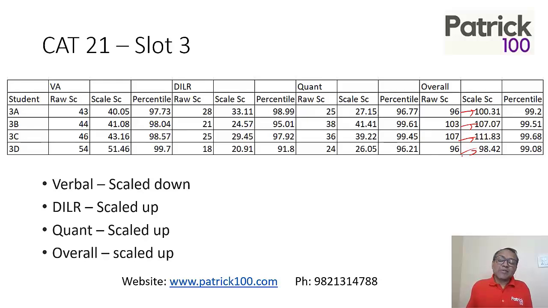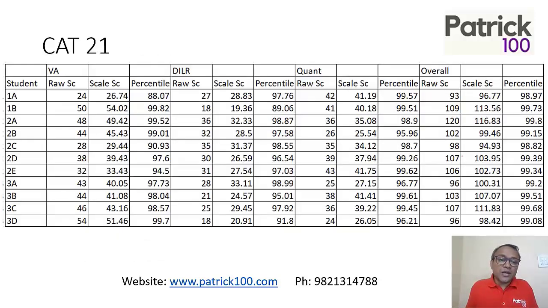So that's where the scaling takes place across sections. Your overall scaling depends upon the scaling of the individual sections. In some cases, the overall scaling could go up to 10 marks for higher marks. Normally for lower marks, scaling is not up to 10 marks. Up to 70, 80, there's a chance of scaling up and down, but normally less scaling down, but scaling up by 10 marks or so. At lower scores, the scaling doesn't take place to 10 marks. It must be lesser than that.